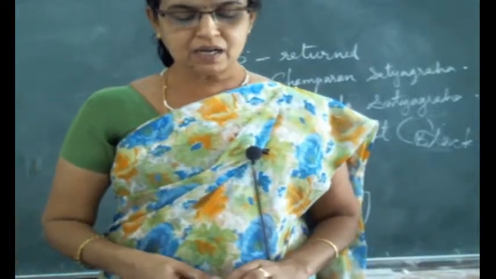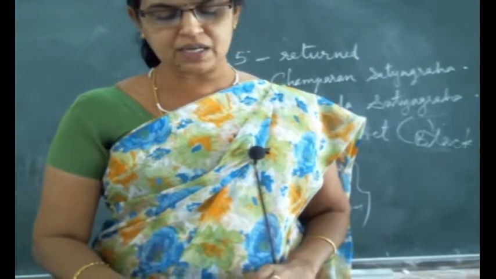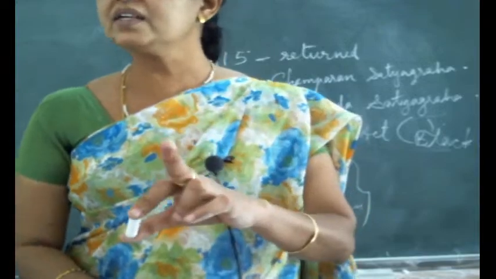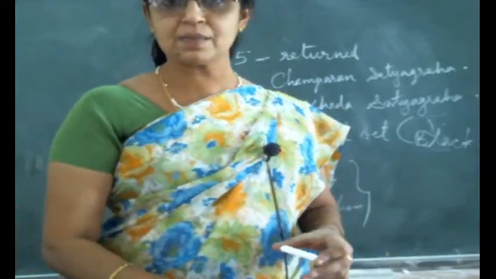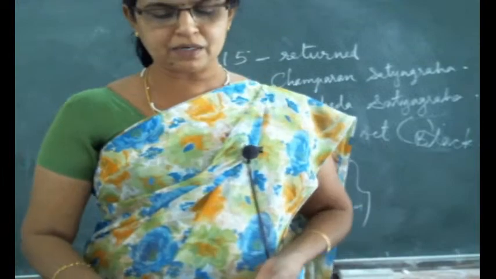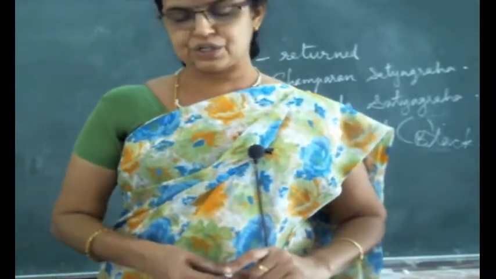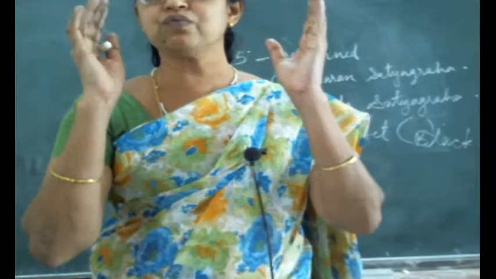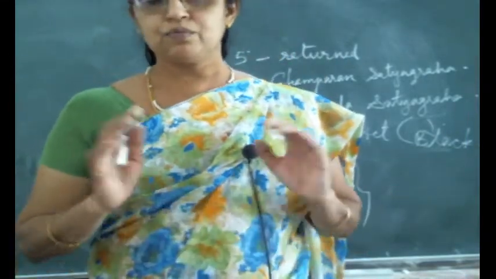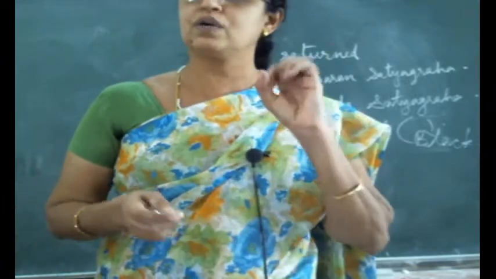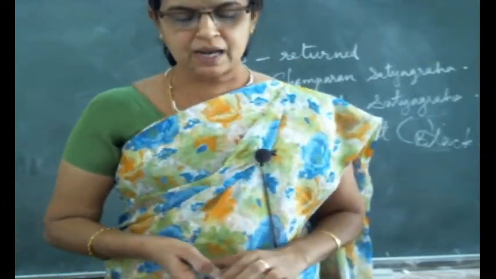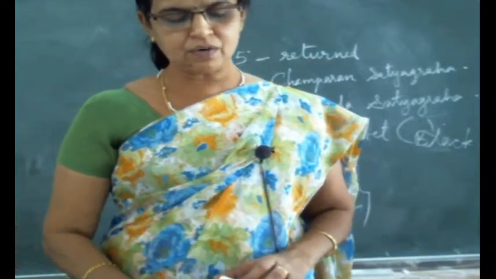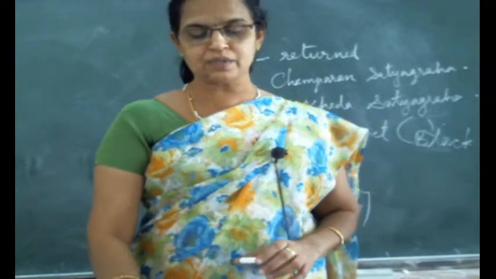The Rowlatt Satyagraha was the first struggle of the entire nation against the Britishers. Underline that also, which was the first struggle of the entire nation. Kheda Satyagraha was in a particular place. Champaran was also at a particular place. Now it was the entire nation. The entire nation was involved, but the main focus was in the big cities only. Rallies and processions were organized, and strikes were called to protest throughout the country.